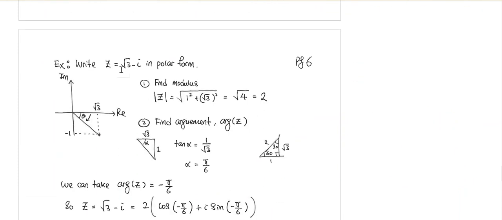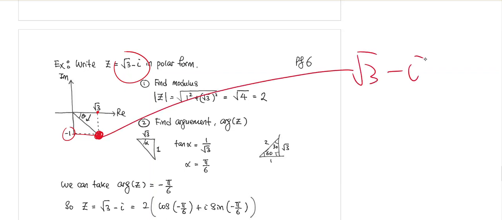This time you are required to write this complex number in polar form. That means we need to figure out the modulus, which is easy, and also the angle, the argument. So again, where is square root of 3 minus i on our Argand diagram? Well, square root of 3 is going to be here, and negative i means we look at -1. So this point here is going to be our square root of 3 minus i.